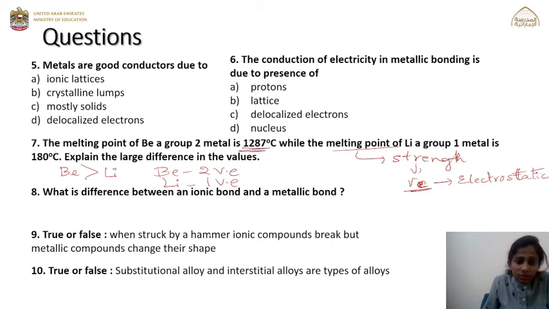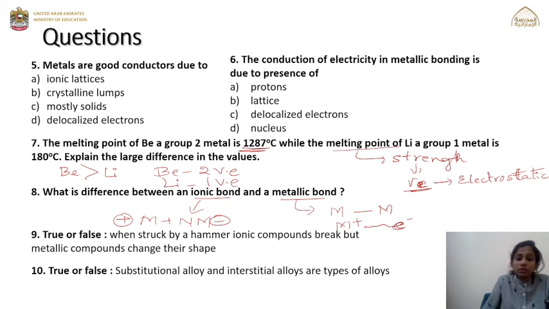Next question: what is the difference between ionic bond and metallic bond? Although you know that in both cases the force of attraction is the electrostatic force, an ionic bond is formed by the combination of a metal with a non-metal, the metal forming a cation and the non-metal forming the anion. Whereas a metallic bond is also an electrostatic force, but it occurs between a metal and a metal. That is, the force of attraction is between the metal cation and the free electrons, which come from the valence shells of these metals.